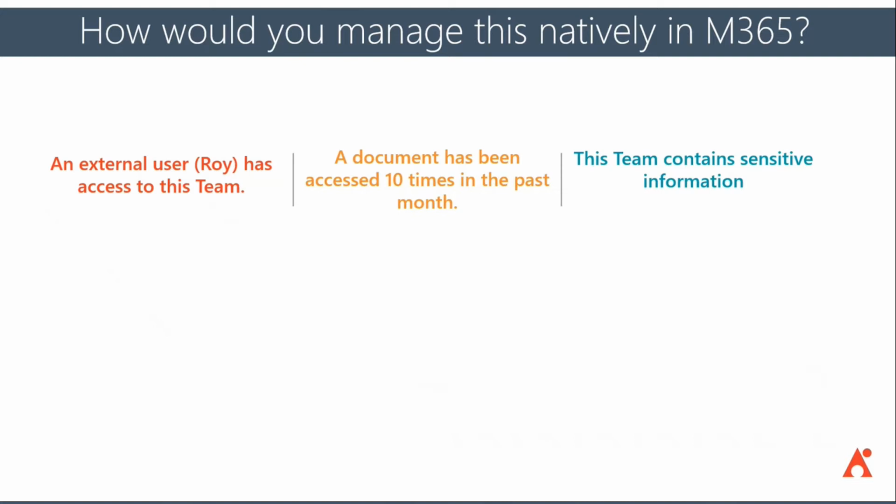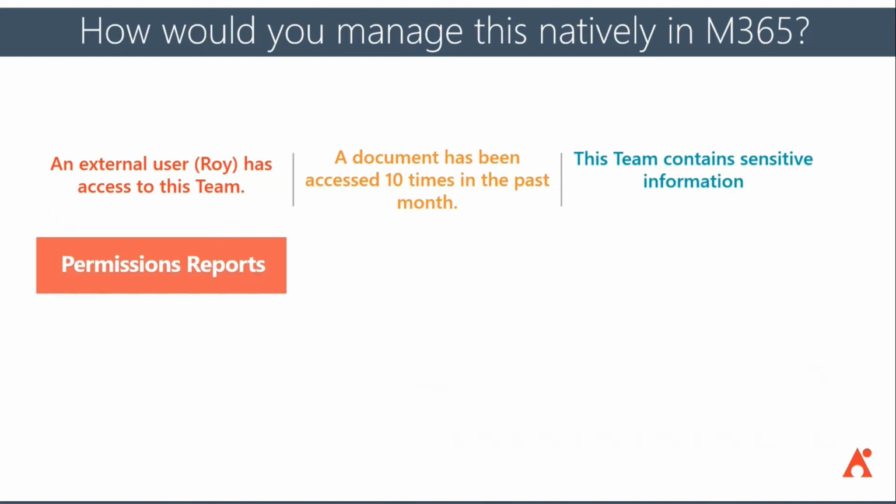So what do we know about Roy having access to the team? Well, typically we will want to run some type of permission report that shows what his access is within Microsoft Teams.